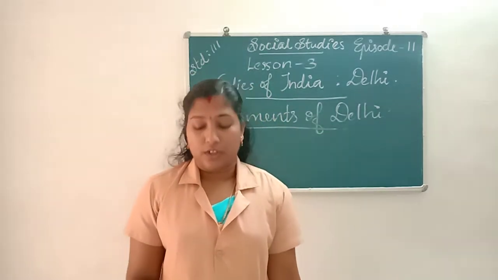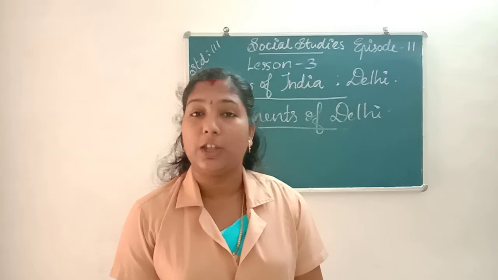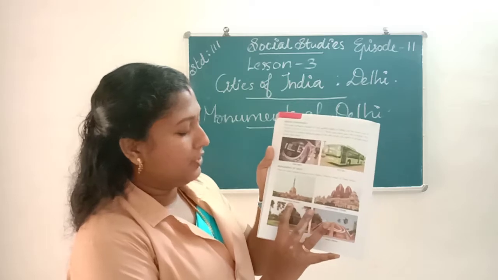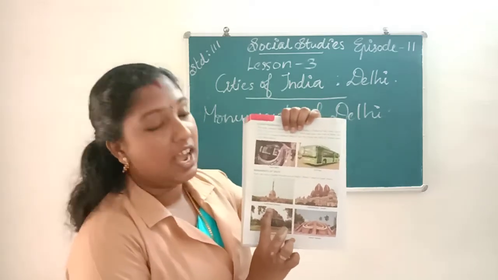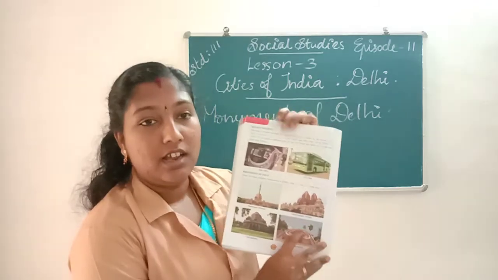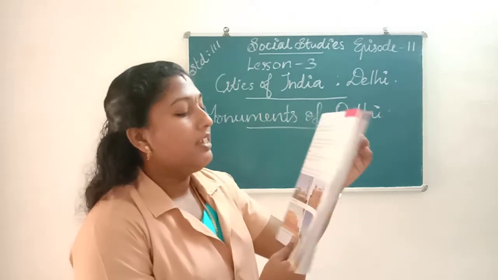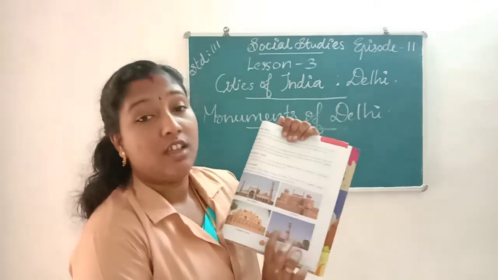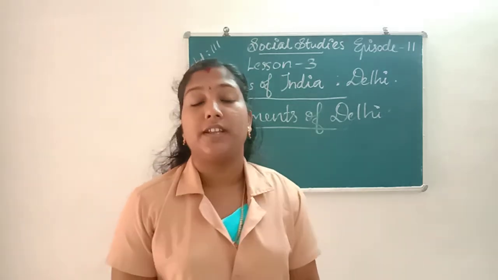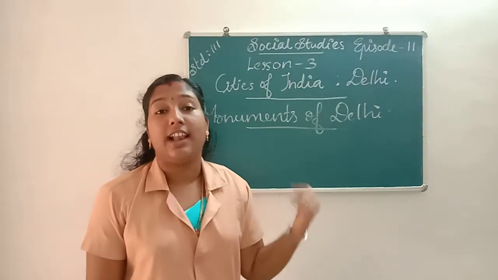In your textbook, pictures of different monuments are given. On page number 154, the first picture is the monument of Delhi, that is Rashtrapati Bhavan. Then Lakshmi Narayan Temple, Lodi Gardens, Jantar Mantar. Next page: Jama Masjid, Red Fort, Qutub Minar, Humayun's Tomb. These are the different monuments present in our country, India, located in the city Delhi.